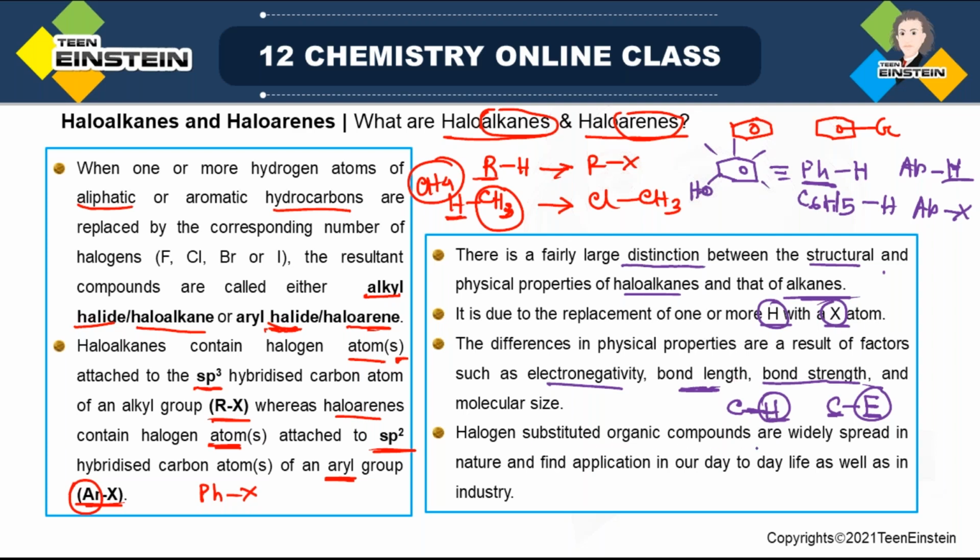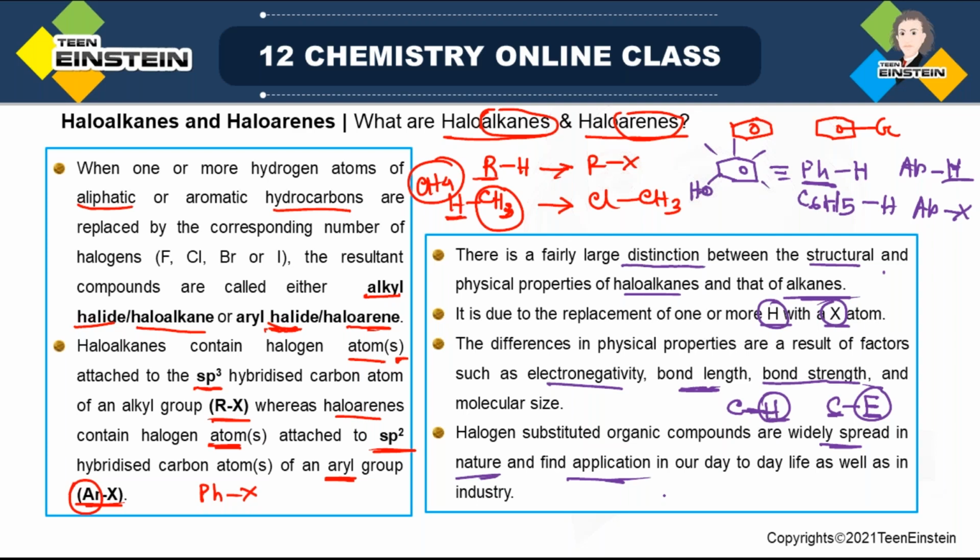Halogen substituted organic compounds are very common, widely spread in nature, so their natural occurrence is also very high. And in our day-to-day life there is also versatile application of them, so that is why they are very important. There is a separate chapter we are discussing for these types of compounds, so they must have some important application.